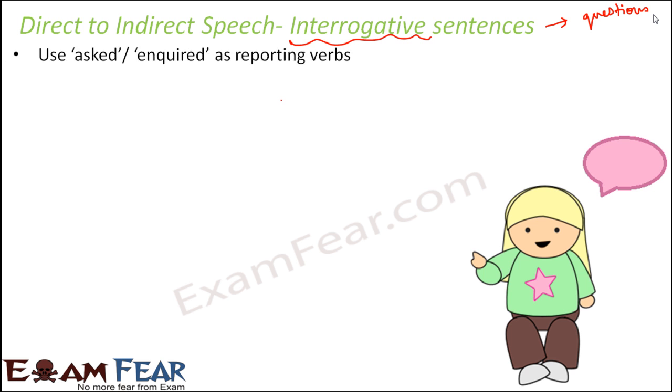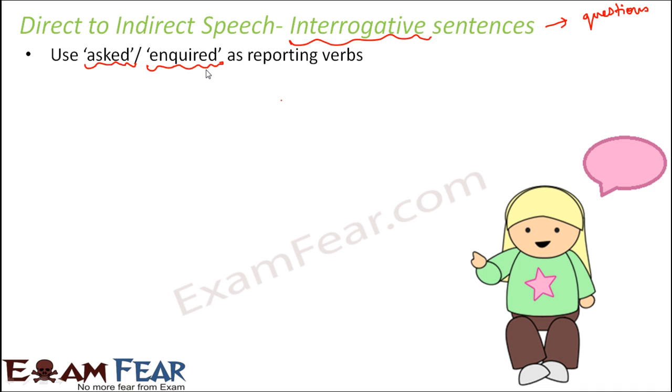Now here let us look at how interrogative sentences are different from normal sentences. Use asked or inquired as reporting verbs. Normally here we have some special reporting verbs which show that these are interrogative sentences, like asked or inquired. Next, we change the tense, and the process of changing the tense remains the same. We had discussed the table, right? How we change tense. So we follow the same rule.